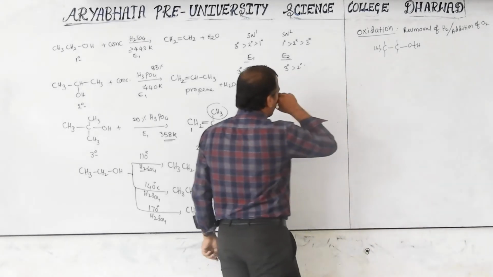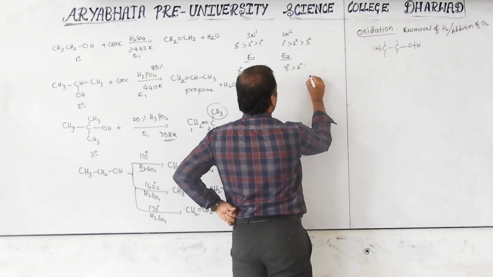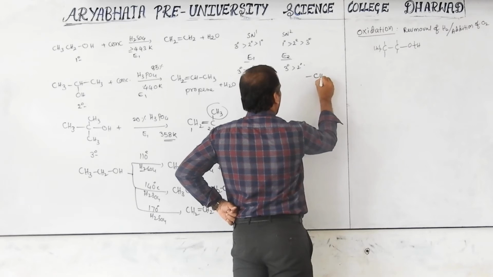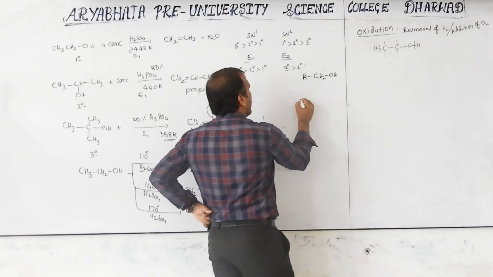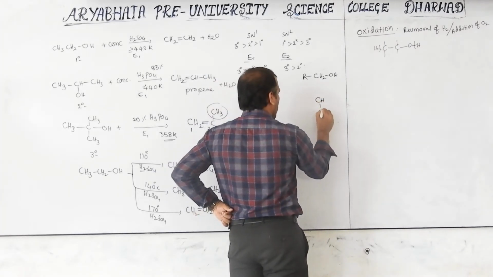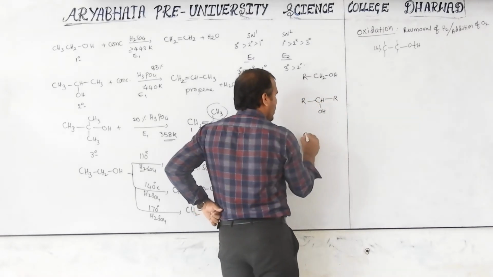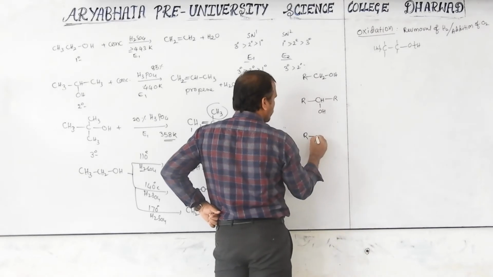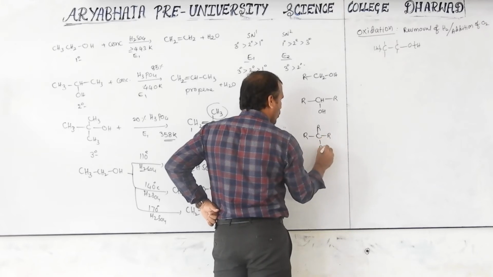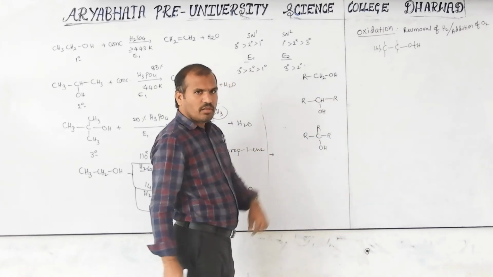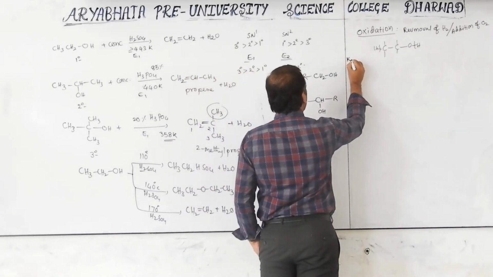Primary alcohol, I will write here RCH2OH. Secondary alcohol, R2CHOH, where both are R. Tertiary alcohol, that is called R3COH, this is the tertiary alcohol.